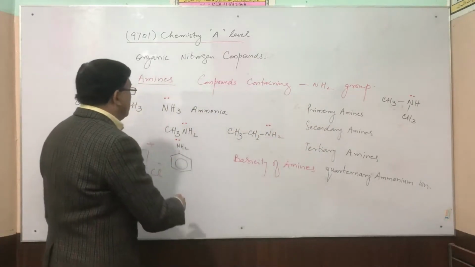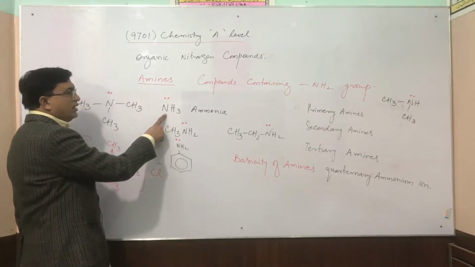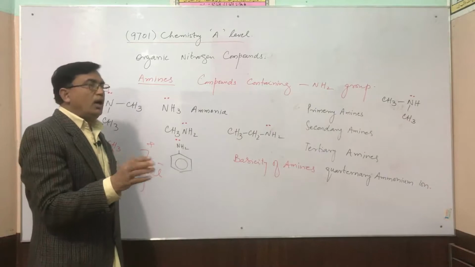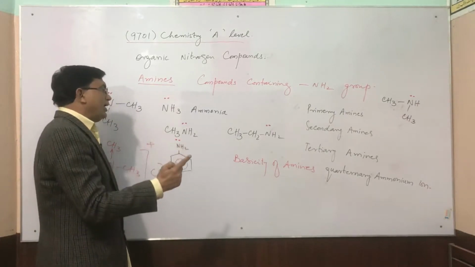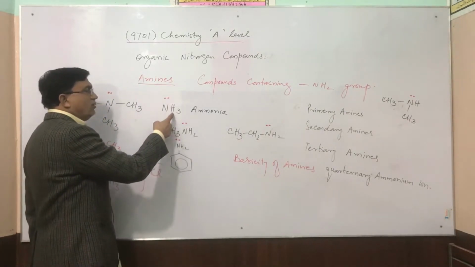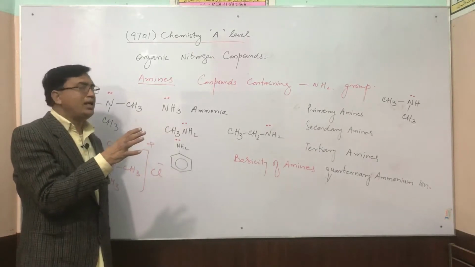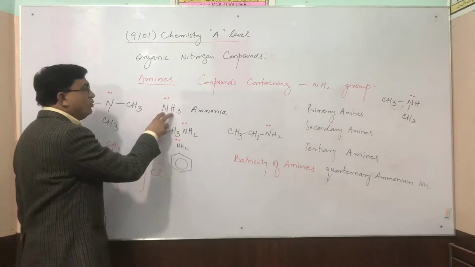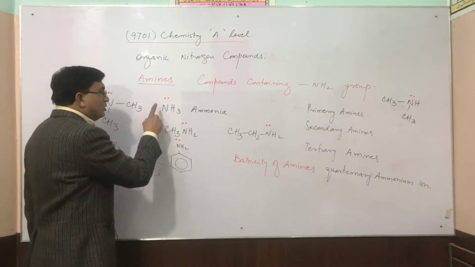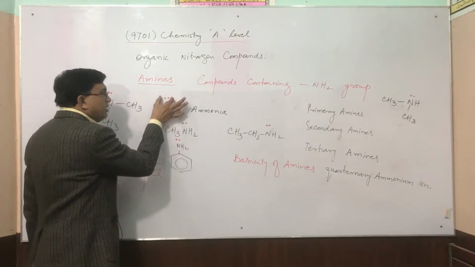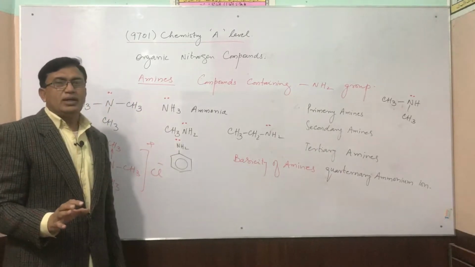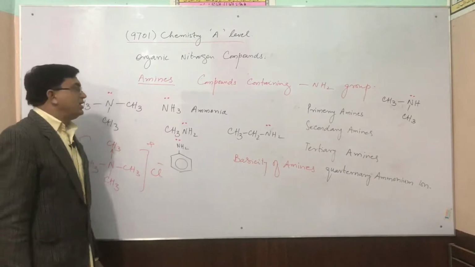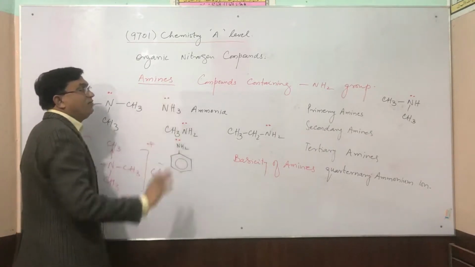For example, in case of ammonia, all the attached groups are hydrogen. Hydrogen contains only one electron that is involved in the covalent bond formation with the nitrogen. That's why no more electrons are present in case of ammonia. That's why the behavior of this lone pair remains that of only the single nitrogen atom. That's why this will behave differently.